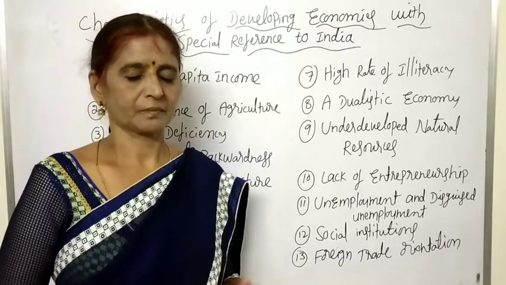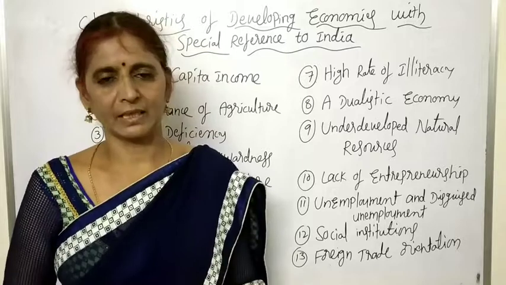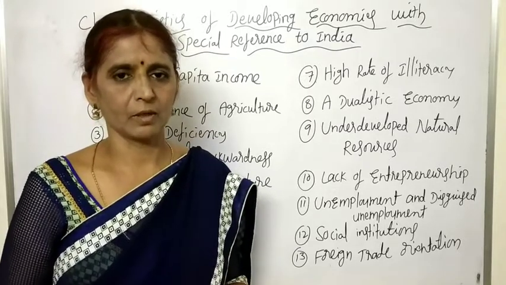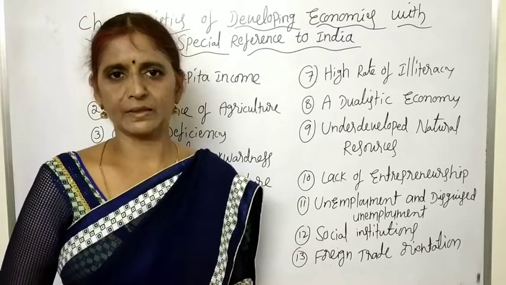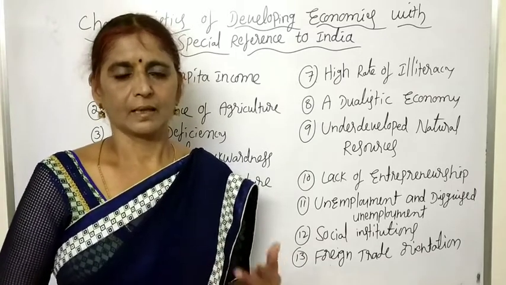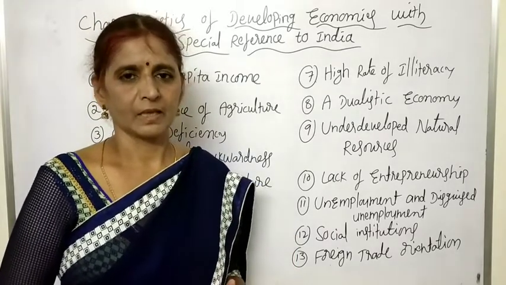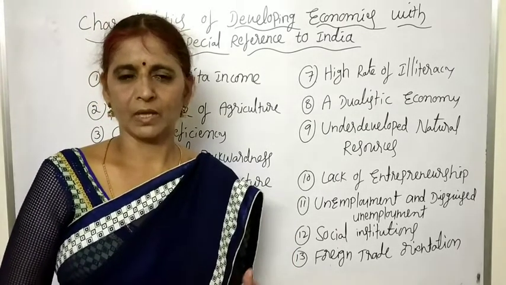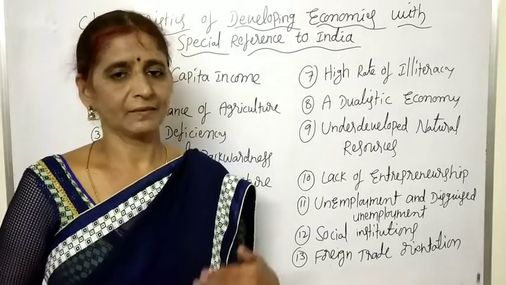They are not getting food, not having shelter, not having clothing also, and this type of situation leads to the existence of malnourished children, a labor force without sound health and without skills, and heavy population growth.